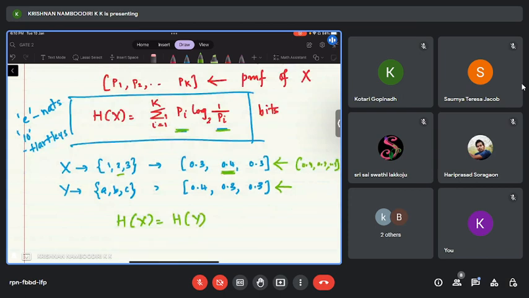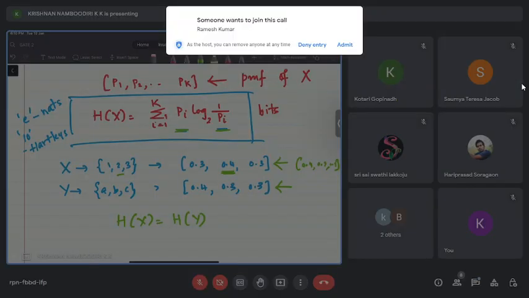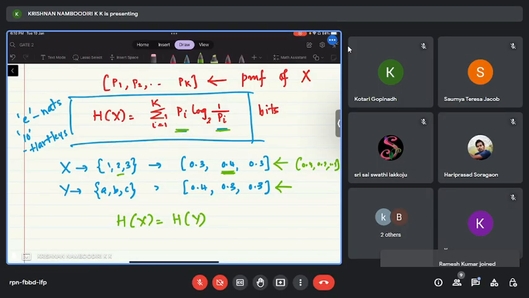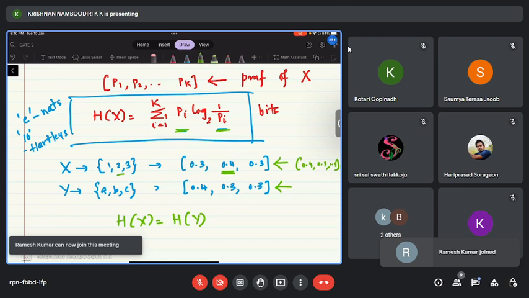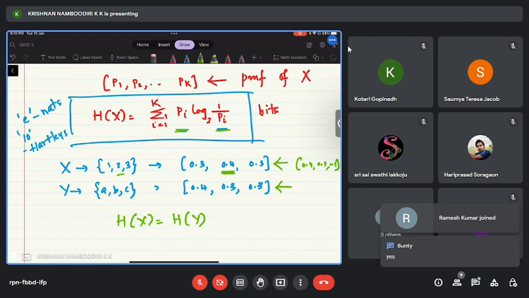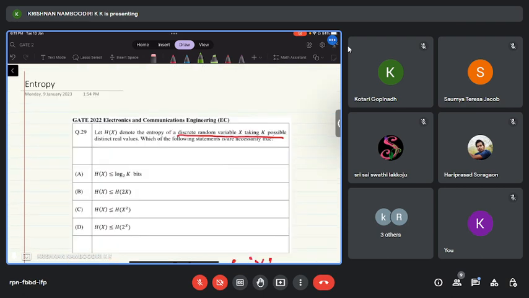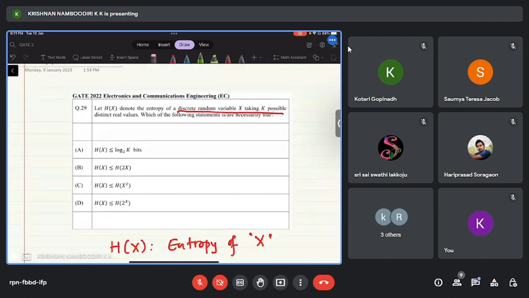Then the random variables will have the same entropy. Do you agree with that? Is it clear? Any questions? So this is the only idea you have to solve this problem. So now come back to the problem. Yeah, before that, one more thing.